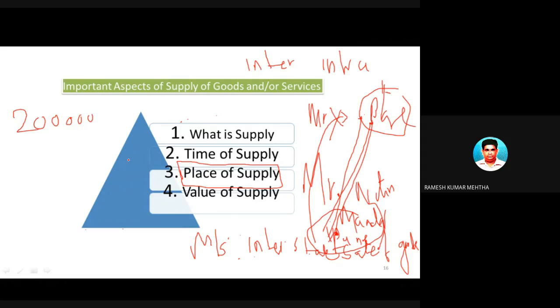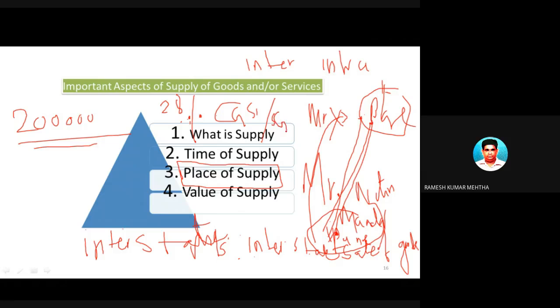Number two, let's calculate how much tax is to be paid on this machine supplied by the Bangalore person. Assuming that for this particular machine the rate of GST is 18%. Please remember, in an interstate sale, we don't levy CGST or SGST, but according to the GST Act we levy a tax called IGST.